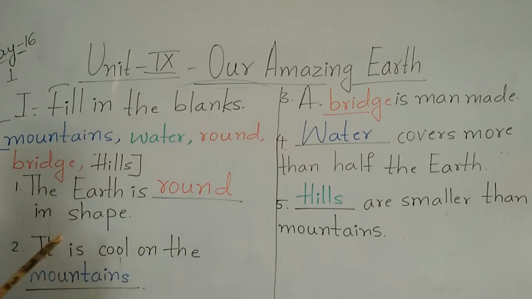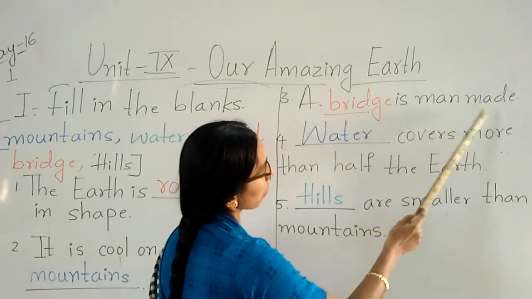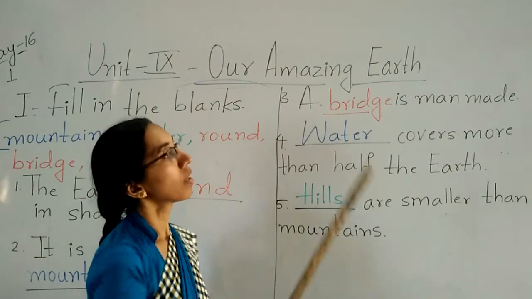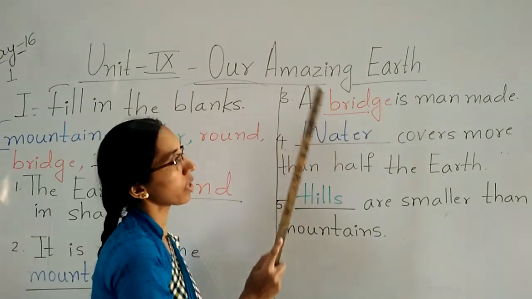R-O-U-N-D, round. It is cool on the dash. It is cool on the mountains. What is the spelling of mountains? M-O-U-N-T-A-I-N. Yes, mountains. A dash is man-made. A bridge is man-made. What is the spelling of bridge?